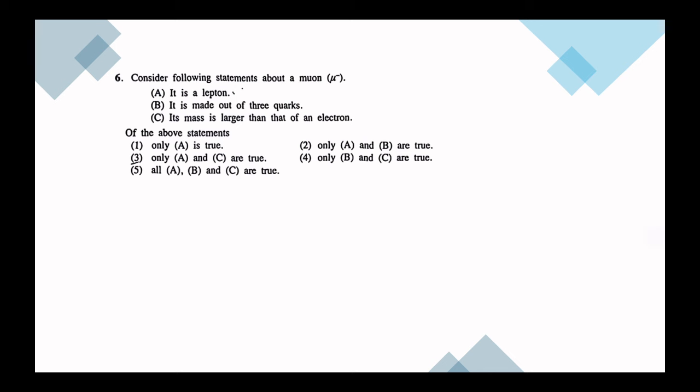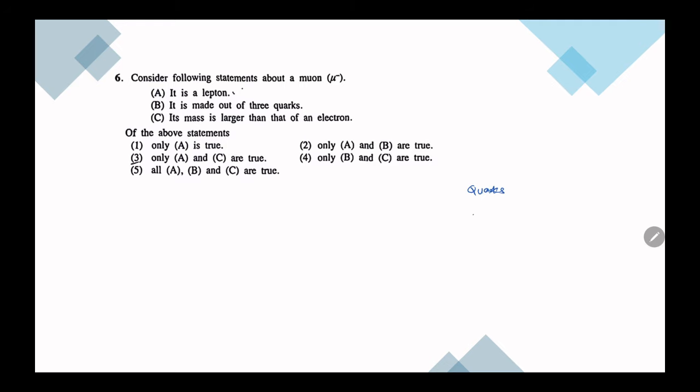Which of the following statements is true about muon? So in particle physics, you get 1 or 2 MCQs in matter and radiation. Usually you get MCQs from this particle physics. It is better to remember the table. So if we take the particle physics table, we have quarks and leptons.